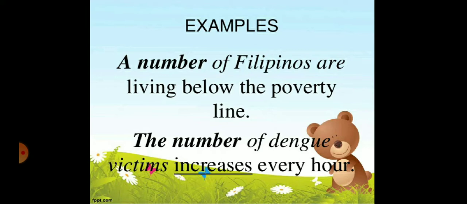The number, that is definite. That's why we use singular verb. The number is definite subject, specific subject. That's why it will take singular verb. The number of dengue victims increases. Increases is main verb. That is why it will take the singular verb, because the subject is what? The number. If that is a number, it will take the plural verb.